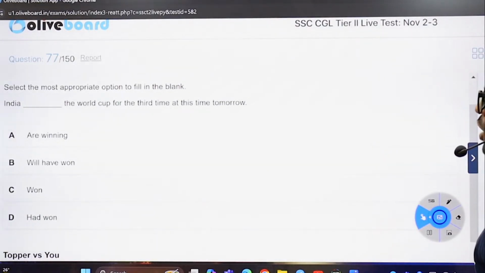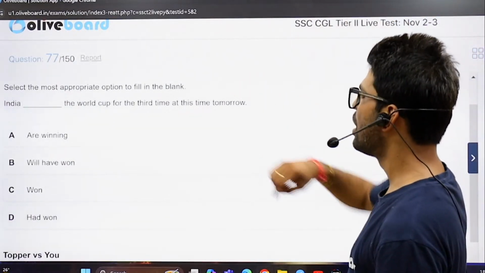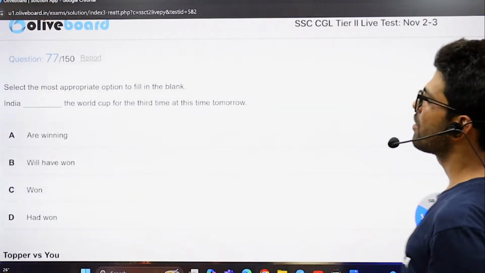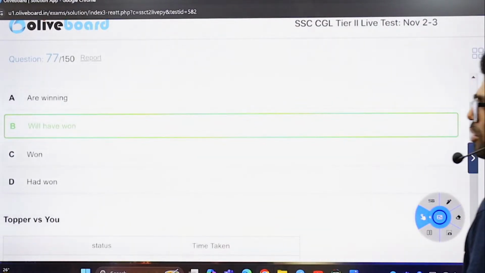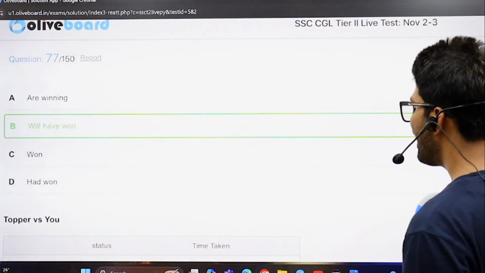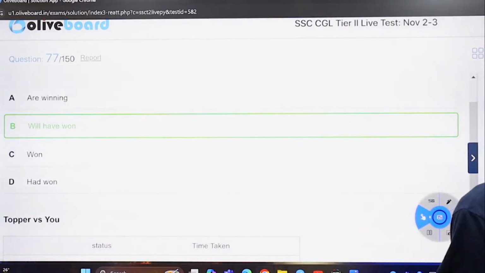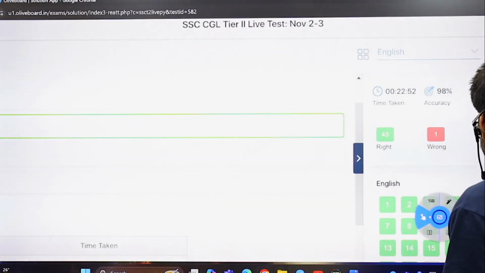The World Cup for the third time, fine, but since you have said tomorrow, I'll be putting some words of future, and that's a better one. In future, are winning, the present tense, won the past, had won the past, perfect one, the only option possible.